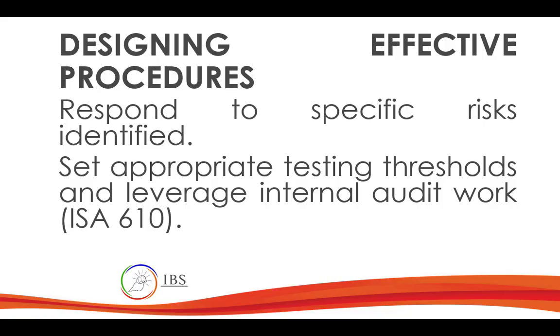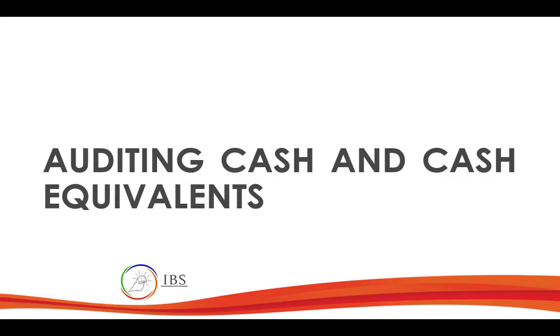Now let's start discussing the accounts one by one. First is auditing cash and cash equivalents. The approach that we will do is again: identify the account, what will be the assertion related to that, and what will be the possible audit procedure that we can perform. Clear? That also is a requirement on your last assessment, because in your meeting, what you will do is identify the accounts, then the assertion that you will need to test, and the audit procedure. So clear?